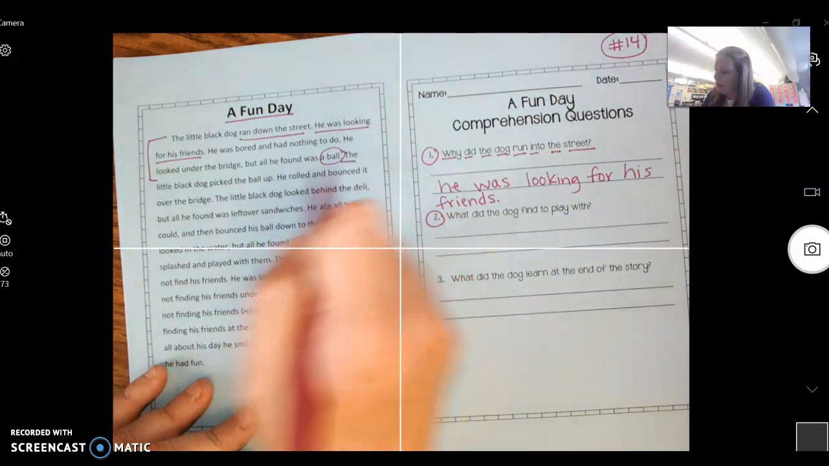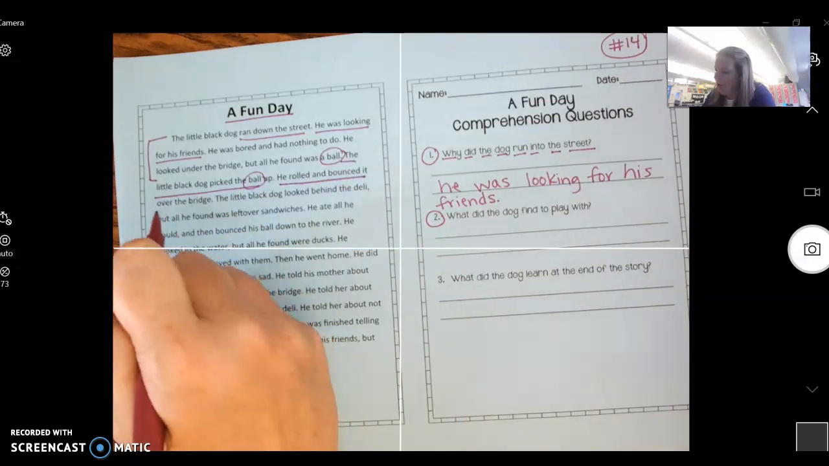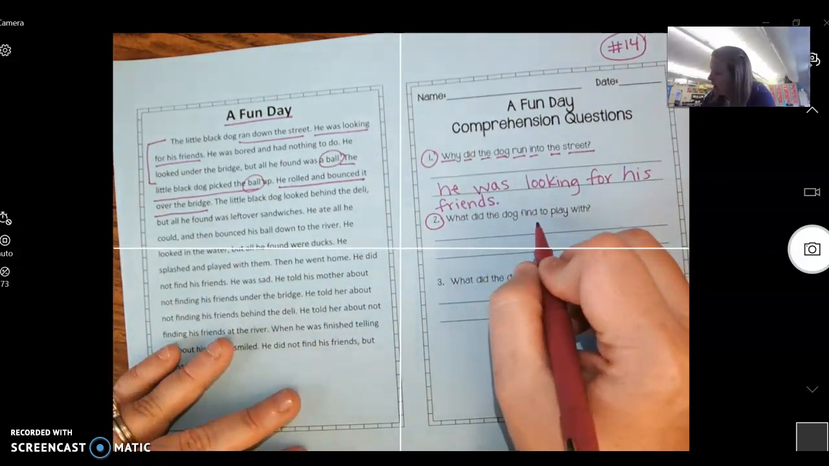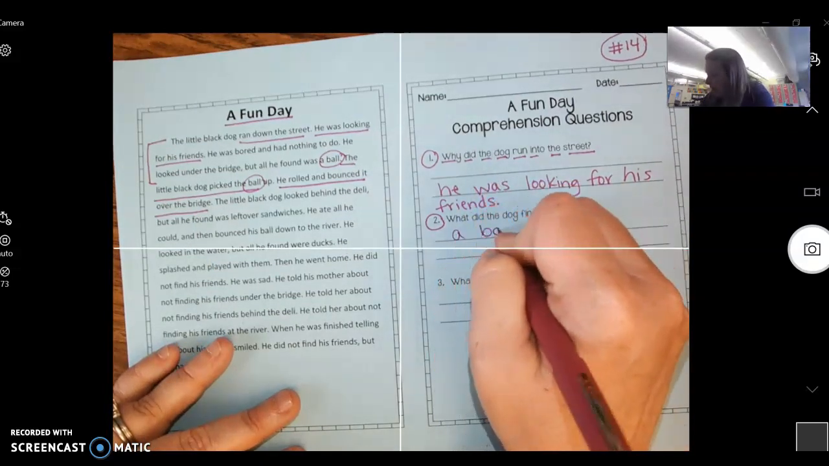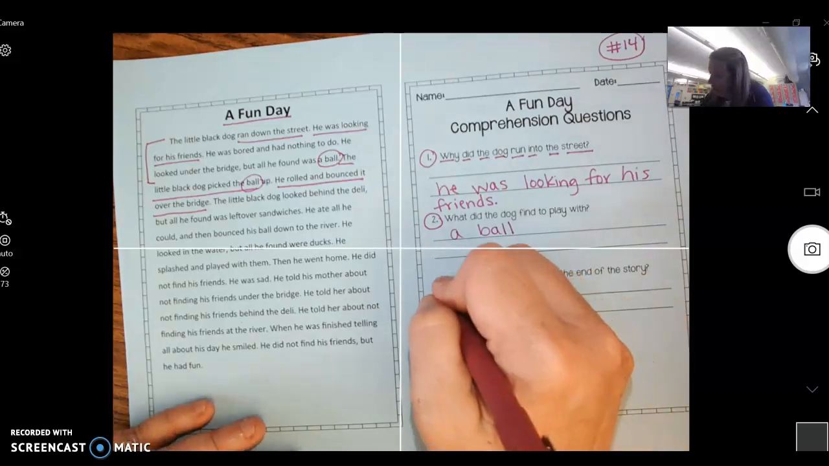Okay, so he picked up the what? Ball. He rolled it and bounced it over the bridge. So we're going to write, what did the dog find to play with? We're simply going to write a ball. Okay, and then the last question.